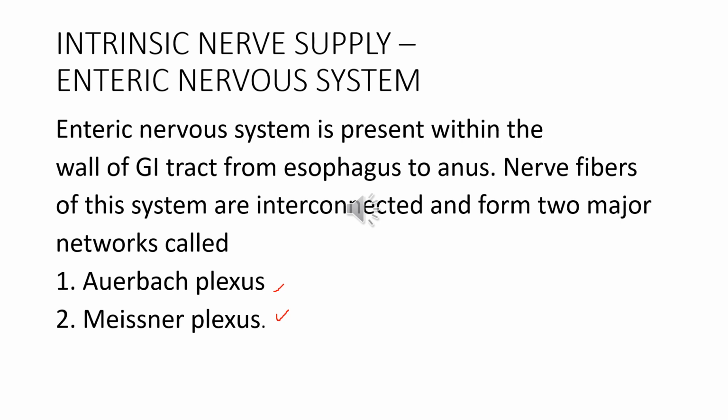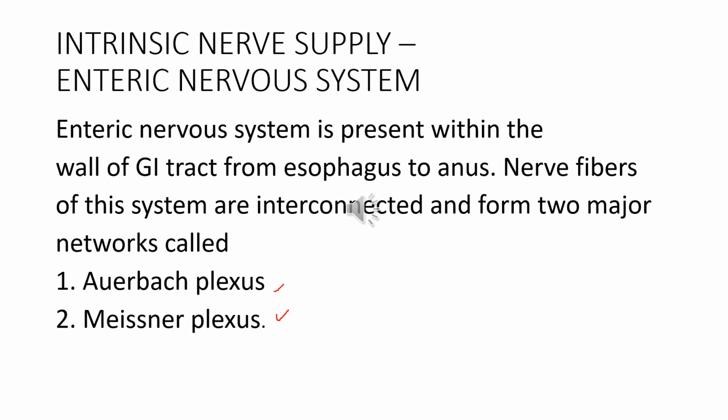Number 1. Auerbach's plexus. Auerbach plexus is also known as myenteric nerve plexus. It is present in between the inner circular muscle layer and the outer longitudinal muscle layer. Functions of Auerbach's plexus. Major function of this plexus is to regulate the movement of GI tract.